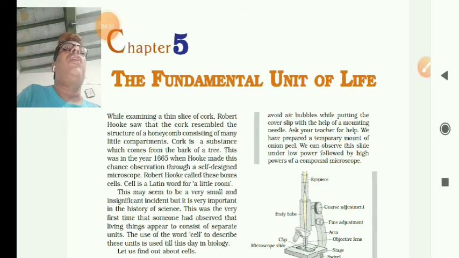And he found the nucleus in the orchid, which is a decorative plant, in the plant root. Then later Schleiden and Schwann, in 1838, said that all the living organisms are made up of cells.